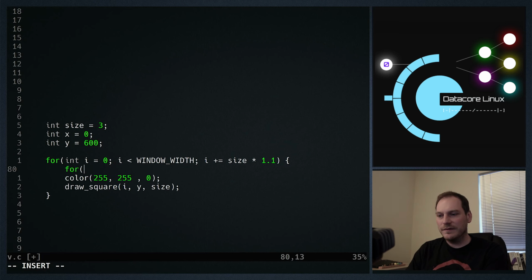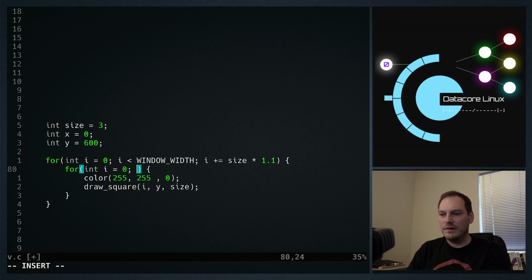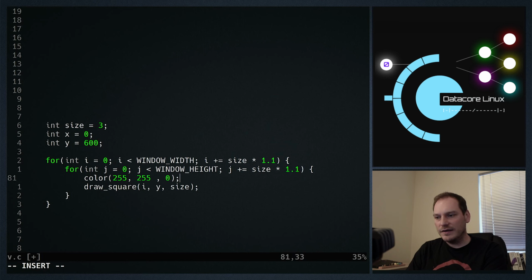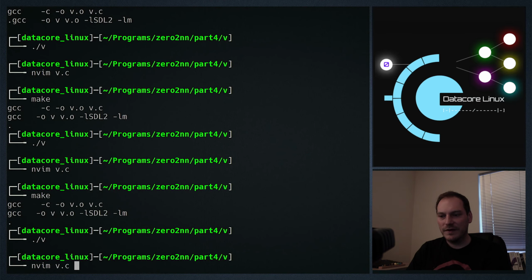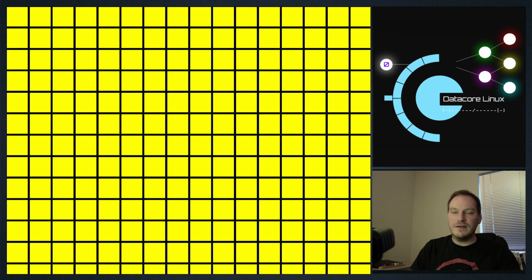So let's add another loop. Oh, can't use I again, can we? J is less than, can we guess what it's going to be? Window height, J++. We don't want to do J++, we want to do J plus equals size times 1.1. And instead of having y down here, we're going to have J. Let's see what happens. Now we've got an entire screen of yellow, but if we make the size a bit bigger, like say 100, we've actually got a grid of squares. Two for loops have turned a square into a grid of squares.